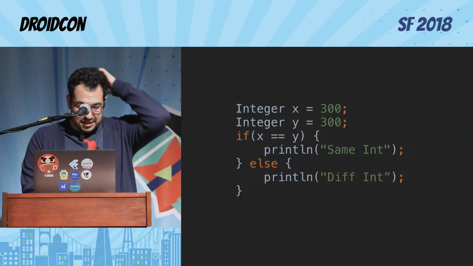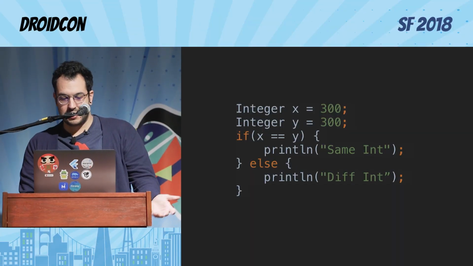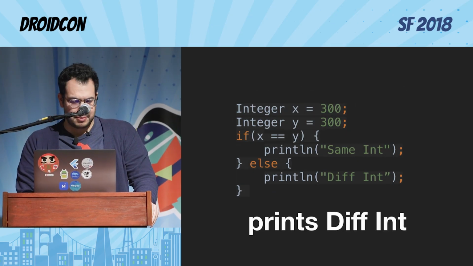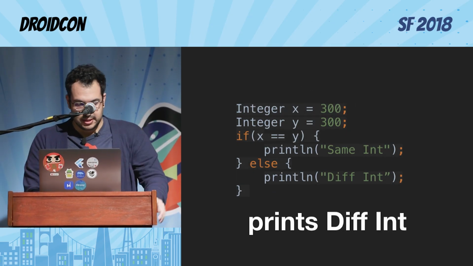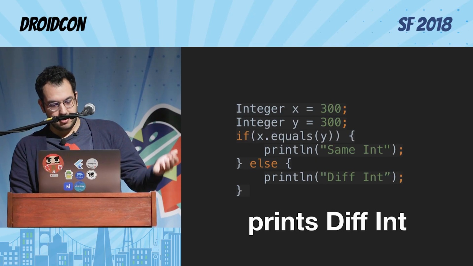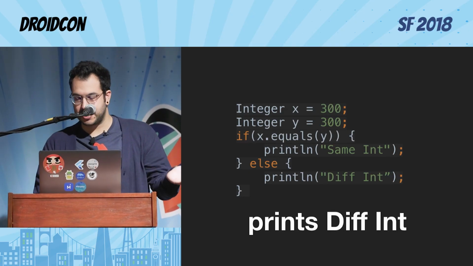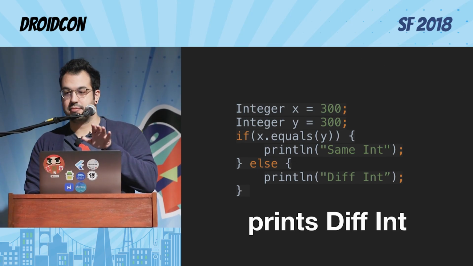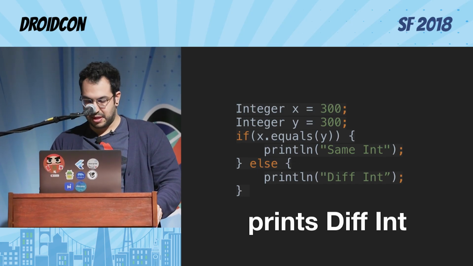I had this nice code, and I was like, yeah, this should print the same integer, right? But it actually didn't print the same integer. This is Java code. It's a classic issue in Java where we are checking for referential equality instead of value equality. So if we want to do it right, we need to use the actual equals method in the object.